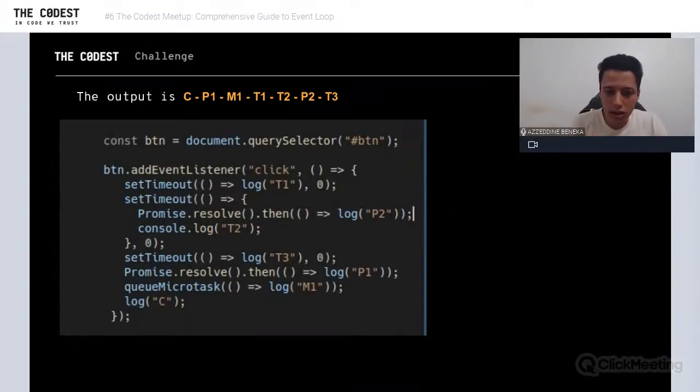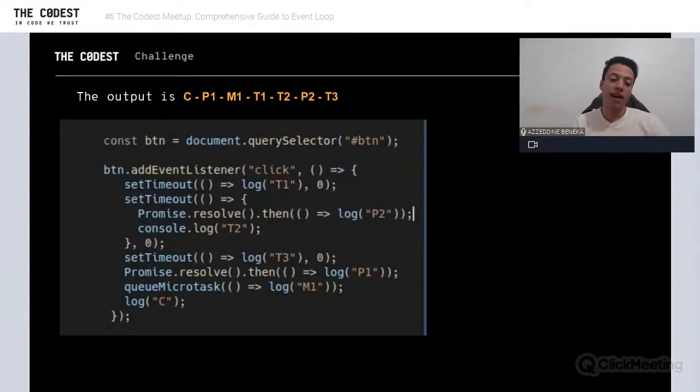Things are not ordered, right? So what's the problem in here? The problem is that if you cannot determine how things are going to be executed in this order, predicting this, that means you're lacking understanding of a critical component, which is the event loop, okay? So in this talk, guys, I'm going to help you understand, when you see a script like that, how to predict the output of this.